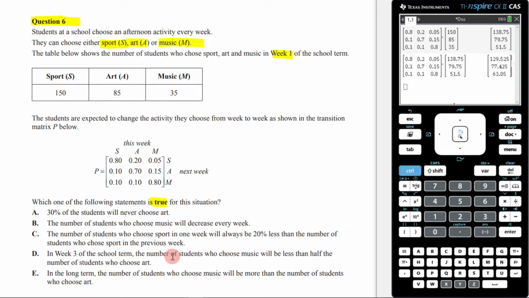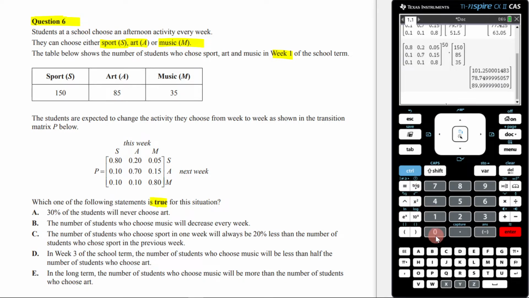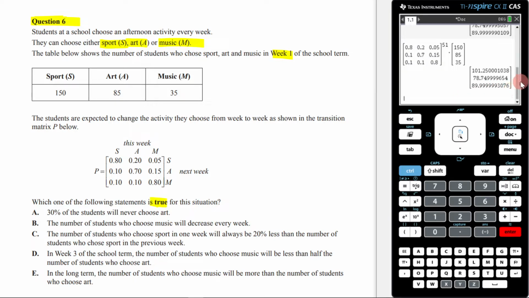So here it says in week 3, the number of students who choose music, which is the last one, will be less than half the number of students who chose art. So which one is art? Well, here's art. Is this less than half of that one? Certainly not. The next one that I can easily check is a long-term one. In the long term, the number of students who choose music will be more than the number of students who choose art. So what I can do is take this and raise it to a very big number. I can go 50, and then 51 just to double check that I have hit steady state here. Then we can compare both of these.